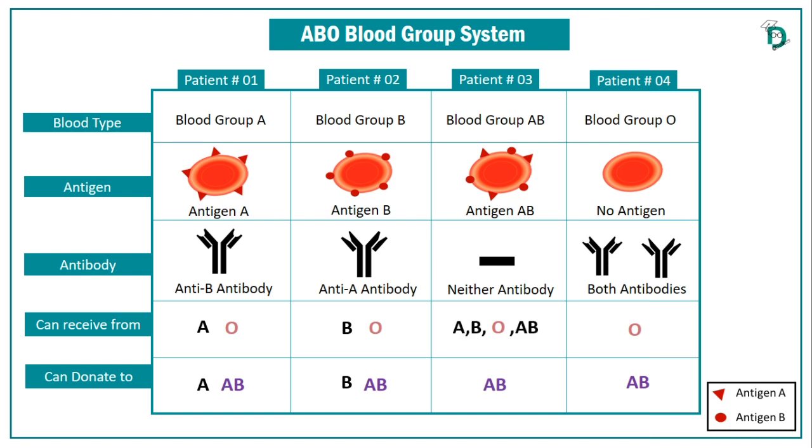Now I hope you understand that if I have written that A can donate blood to A, it means due to incompatibility of antigen of the donor and antibody of the recipient, no clumping occurs. That's why A can donate blood to A, and this blood transfusion is safe.